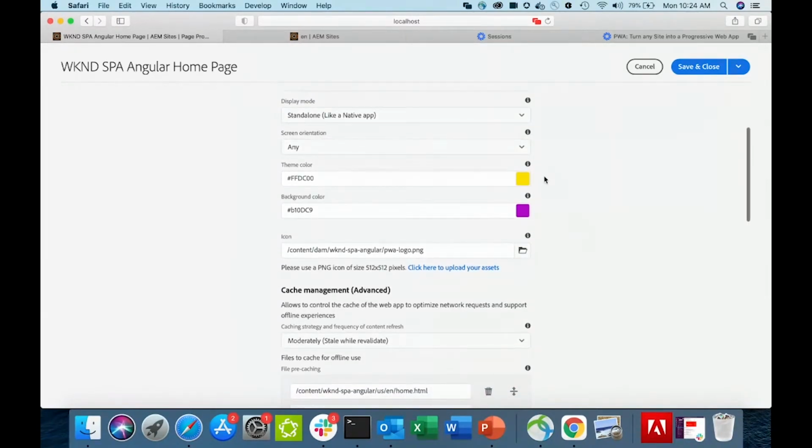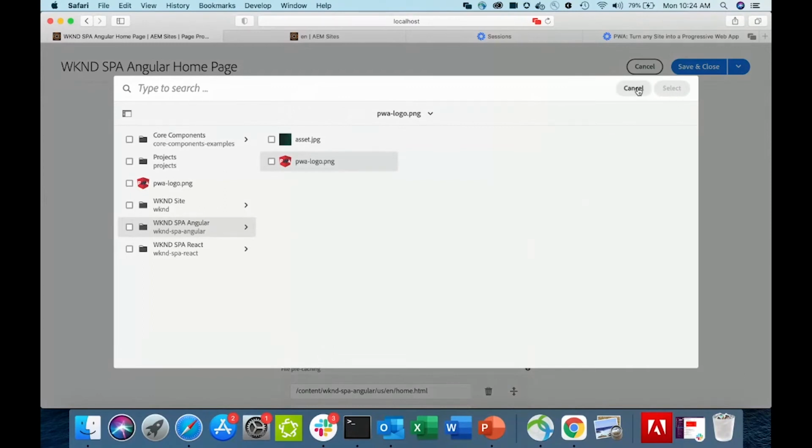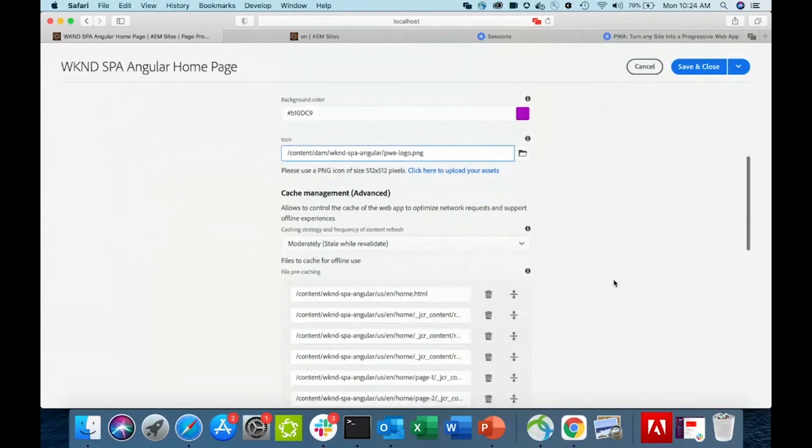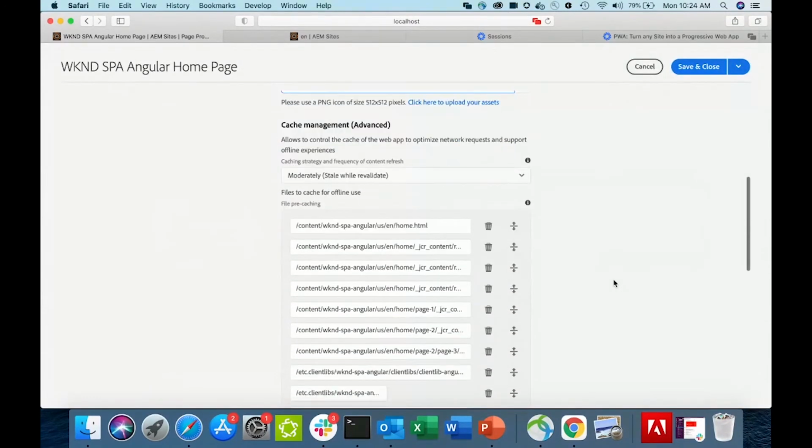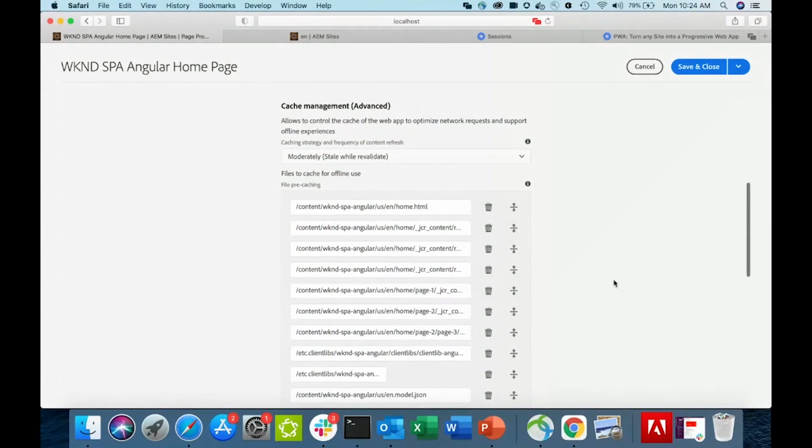Then you can specify the theme color. What are the colors that the address bar should look like? You can configure the background color. You can choose the icon of your app from assets. And then we come to the cache management. What is it that you want to enable for offline capability? Again, the most common preferences are already chosen for you.